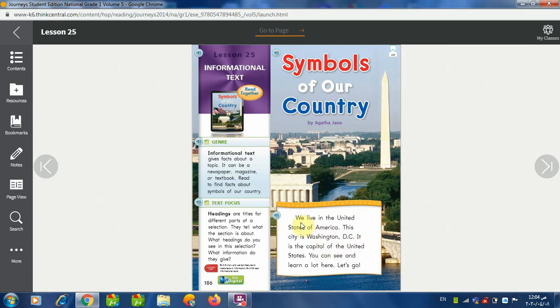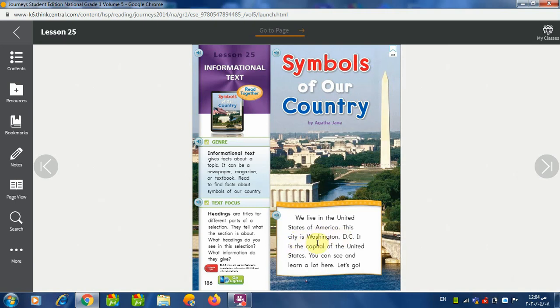So the first line says here, we live in the United States of America. Of course, we don't live there. Where do we live? We live in Jordan, but today, because we are learning about America, we said that we live in the United States of America. All right, so it's USA, by the way, if you don't know that.